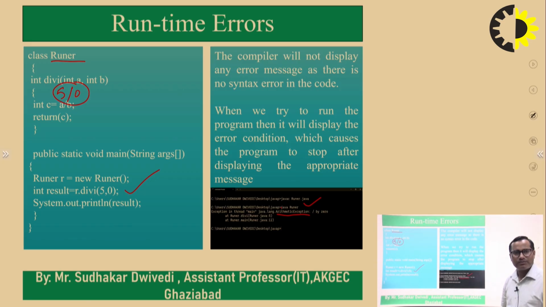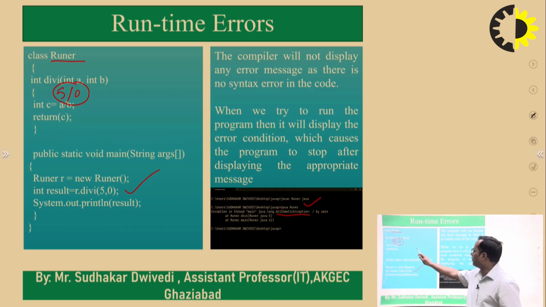This is an inbuilt exception that we will discuss in the subsequent sections. So we can understand here runtime errors or exceptions. The compiler will not display any error message. The program is successfully compiled and the .class file is generated, but it will not execute because of the wrong logic in the program.